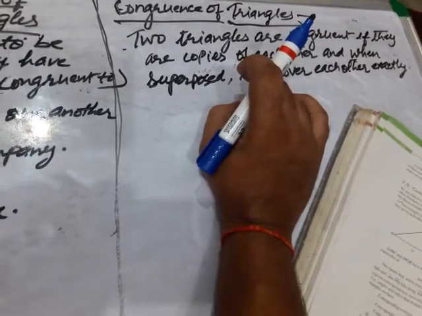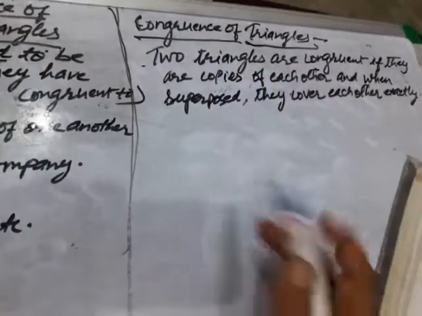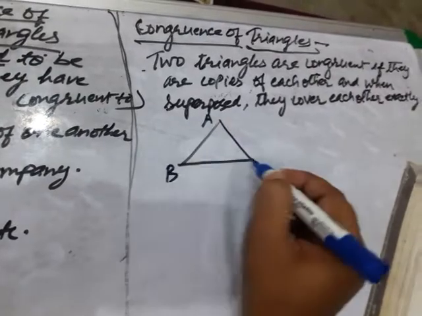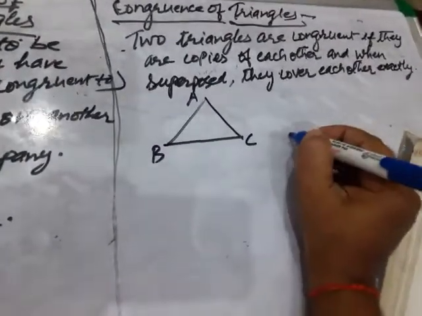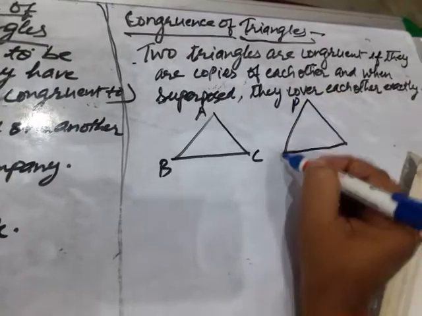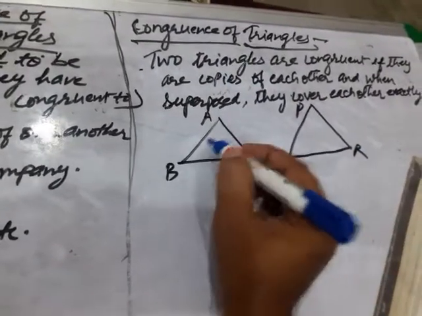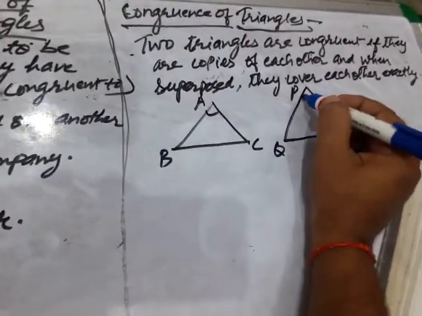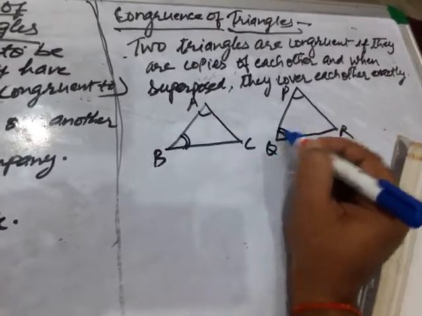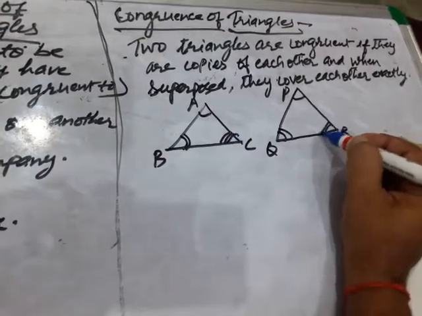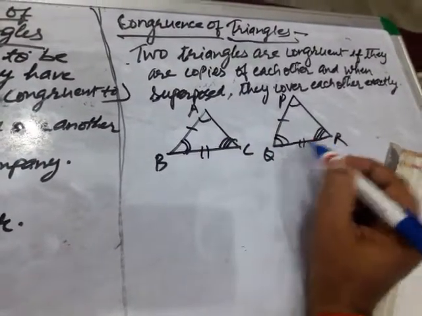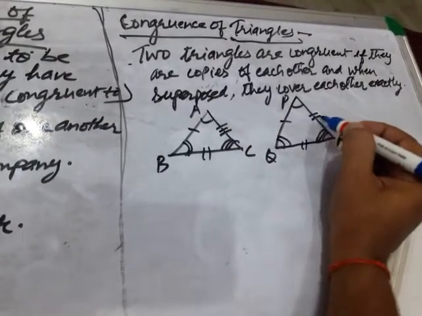Okay children, now there are some corresponding parts of congruent triangles. See, if two triangles are there with us, triangle ABC and triangle PQR, such that angle A is equal to angle P, angle B is equal to angle Q, and angle C is equal to angle R. Side AB is equal to PQ, BC is equal to QR, and AC is equal to PR.